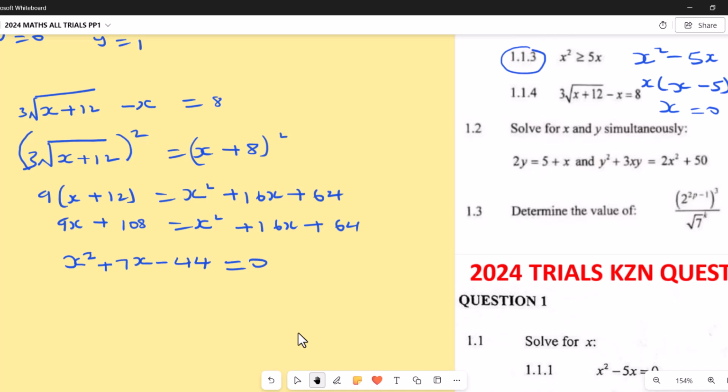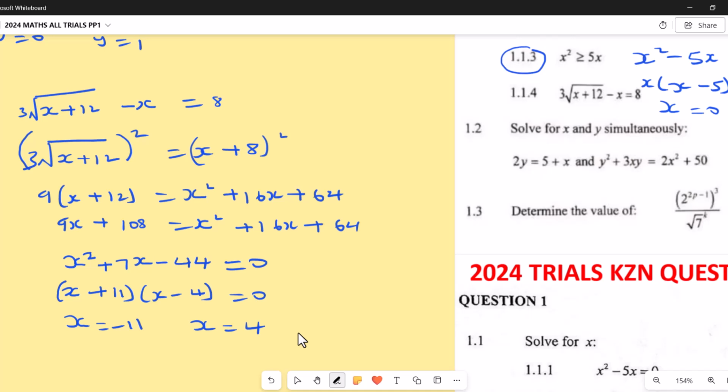So do we have any factors which give us this 7 here? We know that 4 times 11, we're going to have the positive 11 here, and then x minus 4. So it gives x equals to negative 11, and also x equals to 4. We said we have to check to see which one is correct.